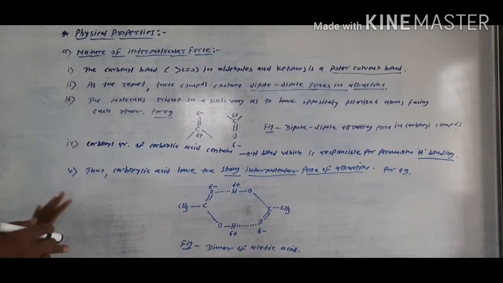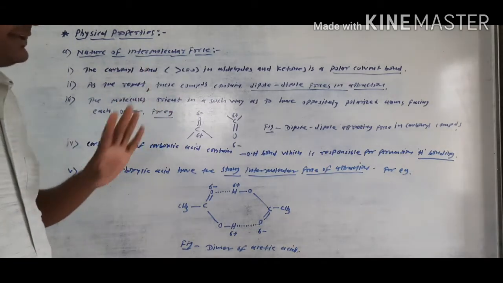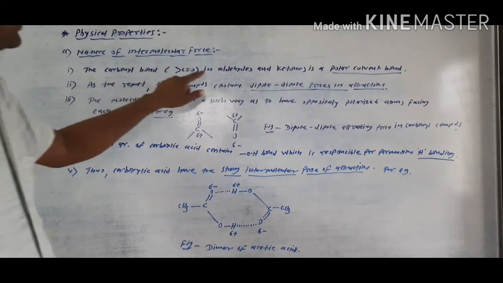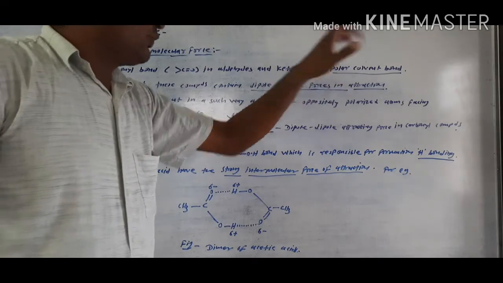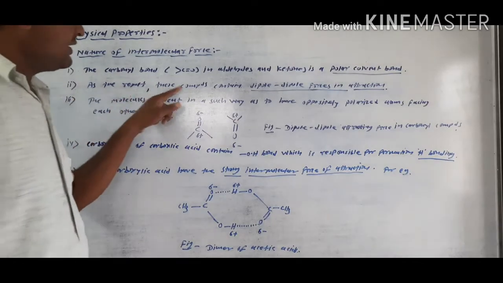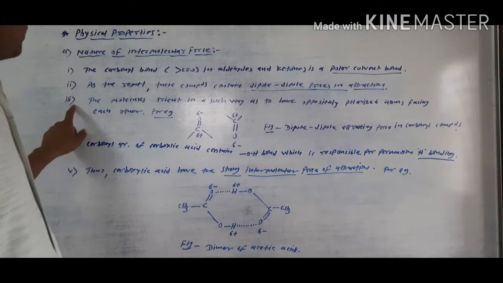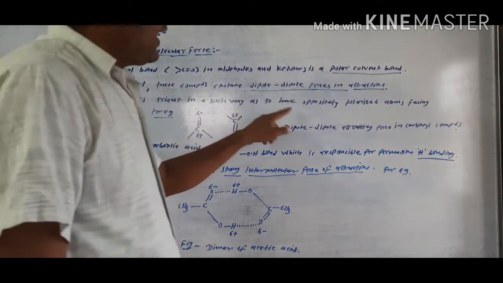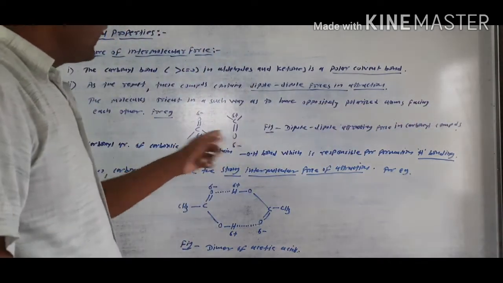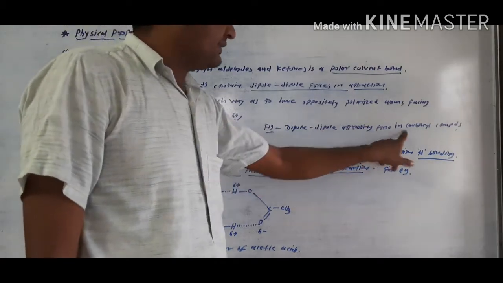These are the five important points in the nature of intermolecular force of attraction of aldehydes, ketones and carboxylic acids. Let us repeat them one by one. First point is that the carbonyl bond in aldehydes and ketones is a polar covalent bond. Second point is that, due to the polar covalent bond, these compounds contain dipole-dipole force of attraction. Third important point is that molecules orient in such a way as to have oppositely polarized atoms facing each other.